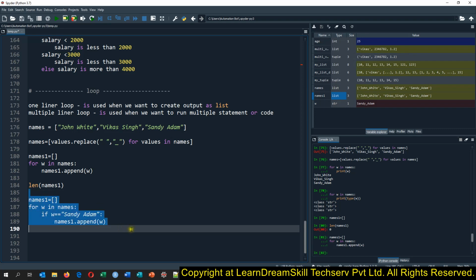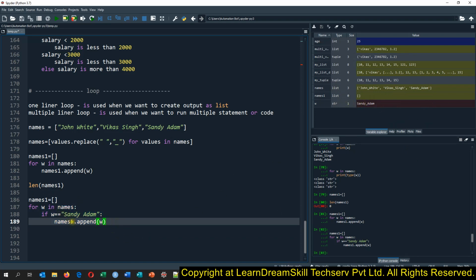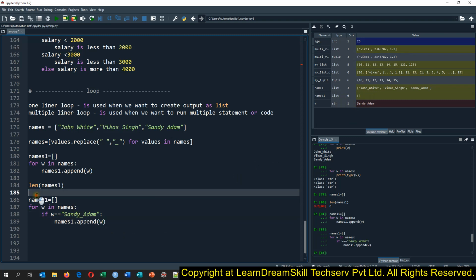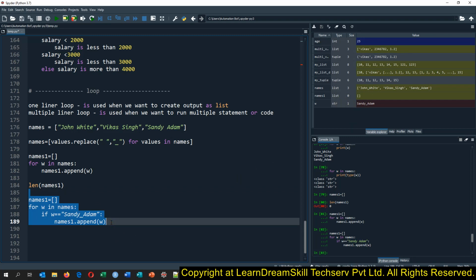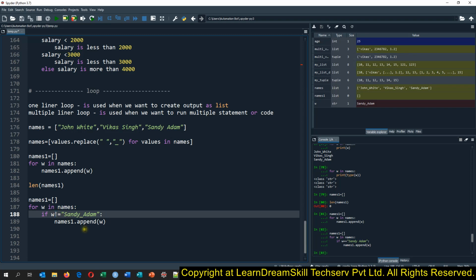Now if I run this, you will see that we are not having names to, okay, we need to check underscore. Okay, I have written the wrong condition. Mainly we want to take it out, so we will say it is not equals to, because I was checking the equality.